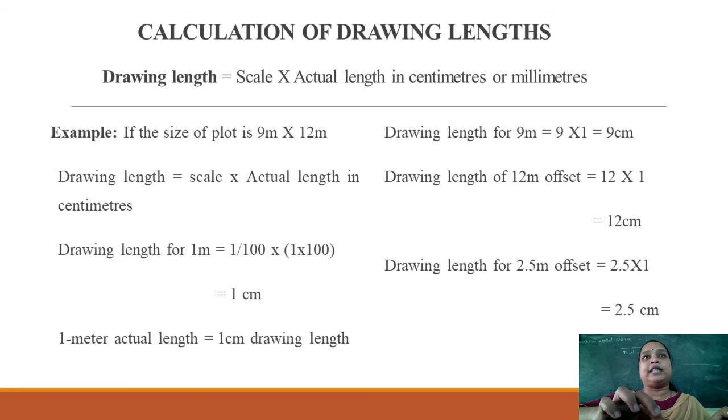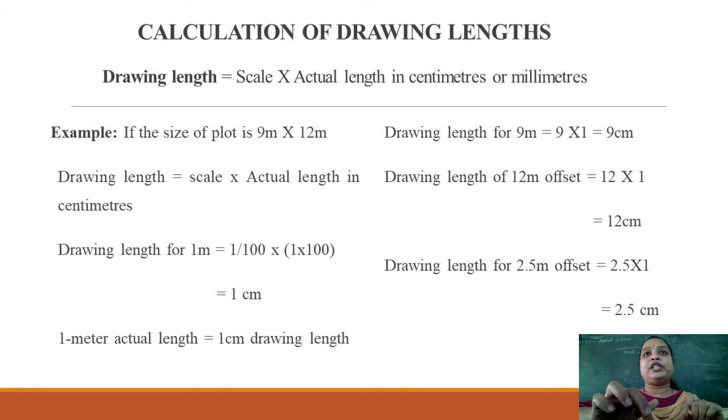See here an example: your plot size is 9 by 12 meter. How will you convert that 9 by 12 meter size to the drawing length? See here, drawing length is equal to scale into actual length in centimeter. So for drawing length, we are calculating for 1 meter. What is your scale? That is 1:100.